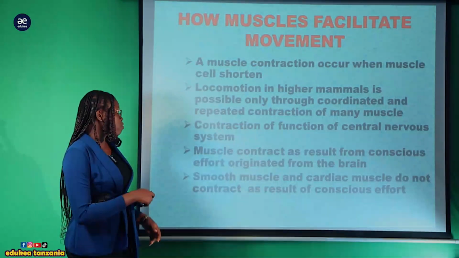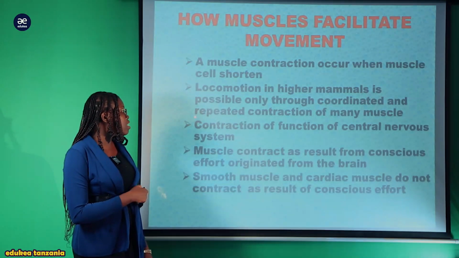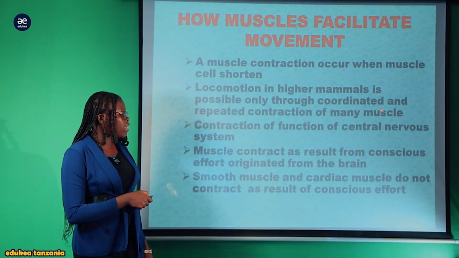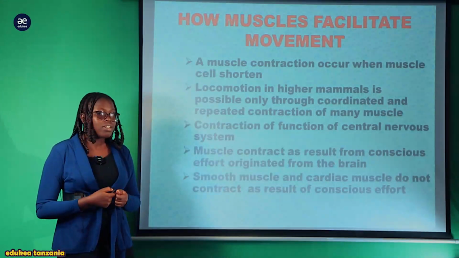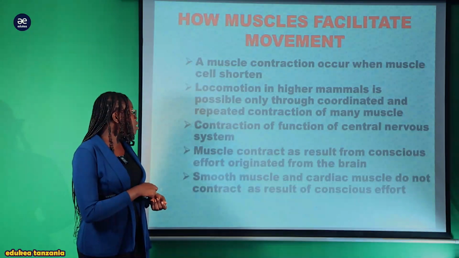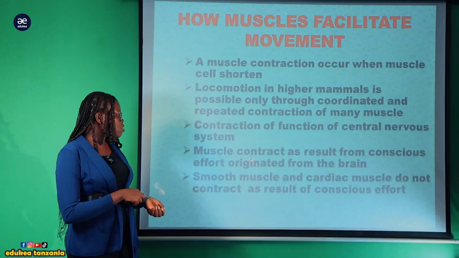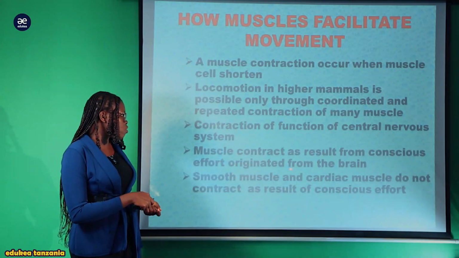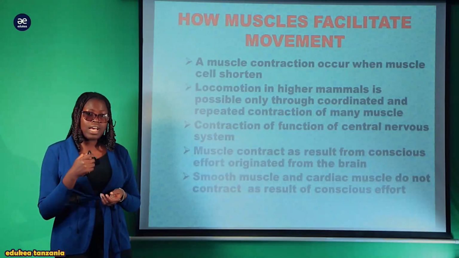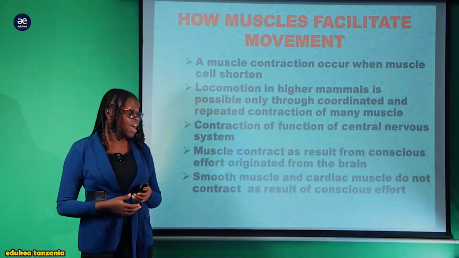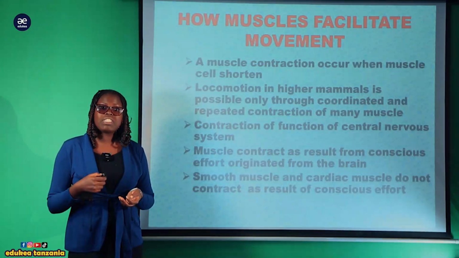there is an increase in length. So locomotion in higher mammals is possible only through the coordinated and repeated contraction of many muscles. For movement to occur, there must be repeated contraction and relaxation of muscles. Likewise, contraction is a function of the central nervous system, as muscles contract as a result of conscious effort originating from the brain. These muscles tend to function after receiving the signal from the central nervous system.